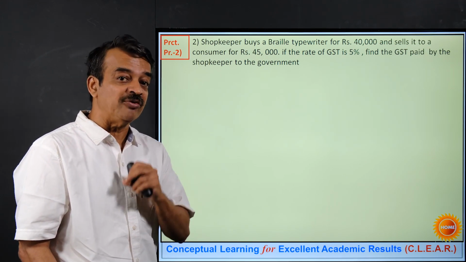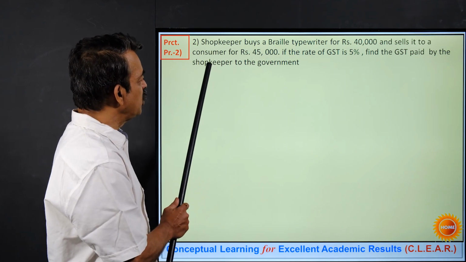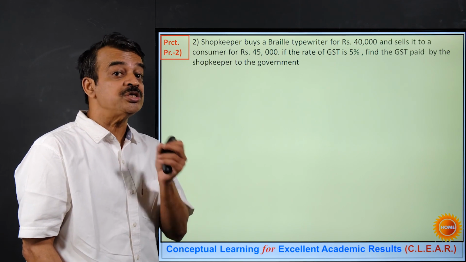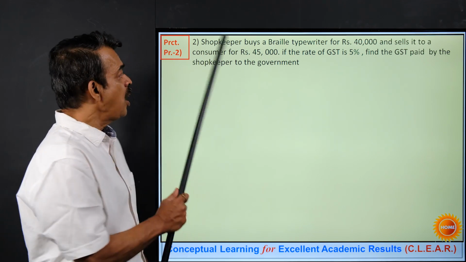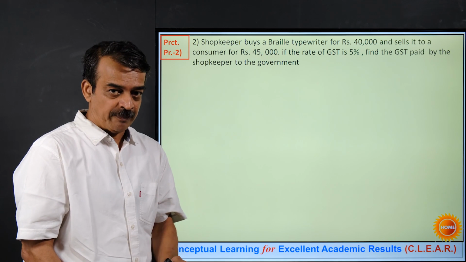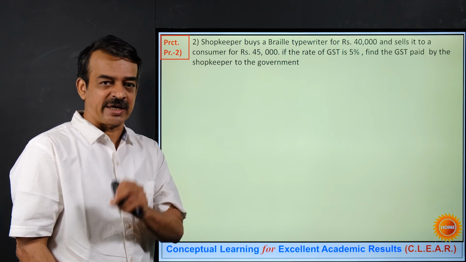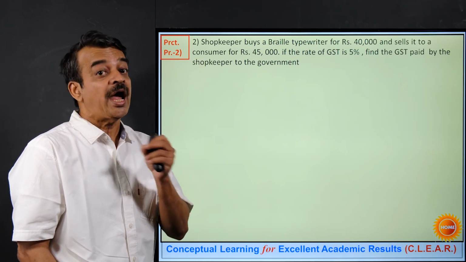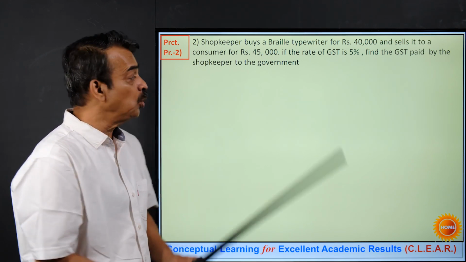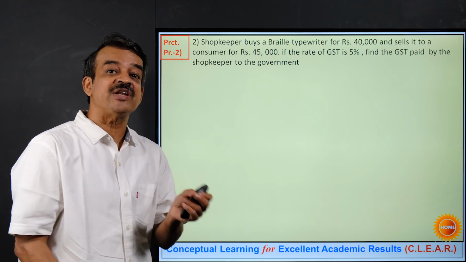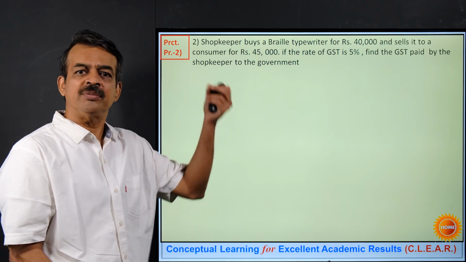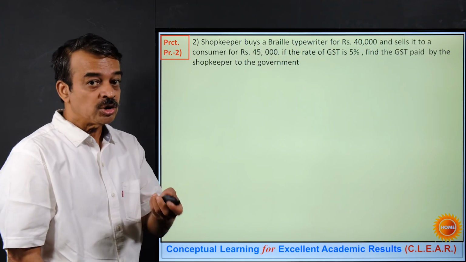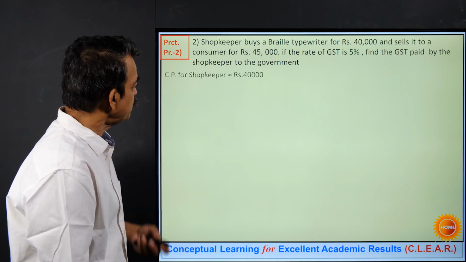So again I am repeating for the last time, as I want to find out the net GST paid by the shopkeeper, there are two things that you have to calculate. One, output tax for the shopkeeper, and input tax credit, your short form is ITC, for the shopkeeper. And for the same, I must know the selling price as well as the cost price of the item given in the question, that is in this case this Braille typewriter. So let's begin with the answer.